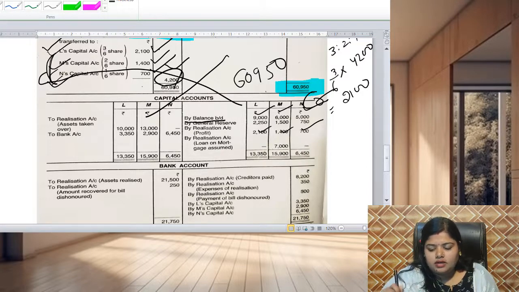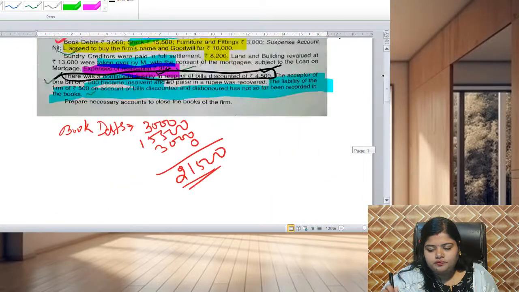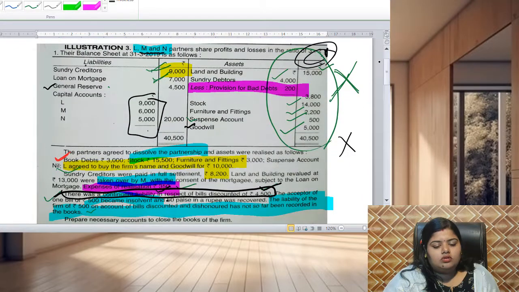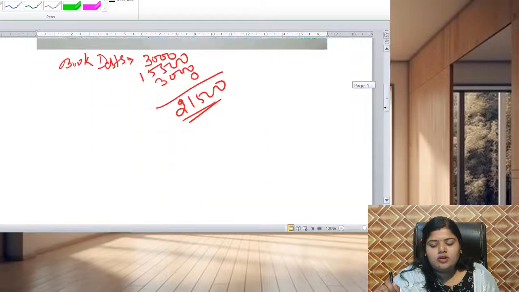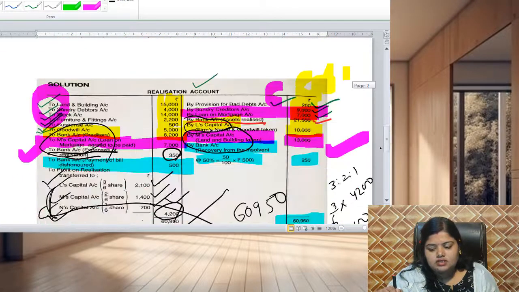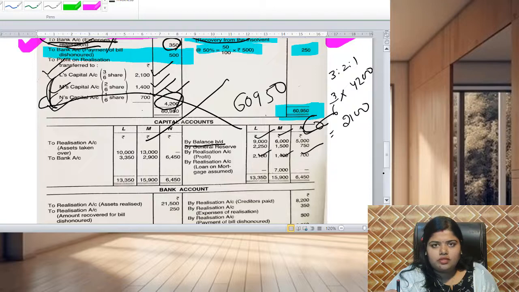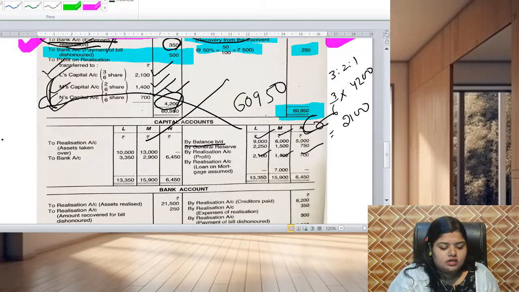Then now we will go to the balance sheet to see if we have left over anything. There is a general reserve of rupees 4,500. This general reserve belongs to the partners, so it will be distributed among them in their old ratio 3:2:1.